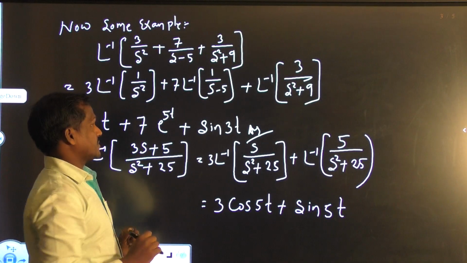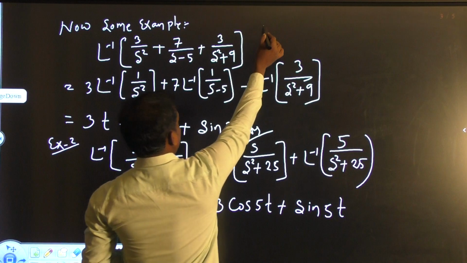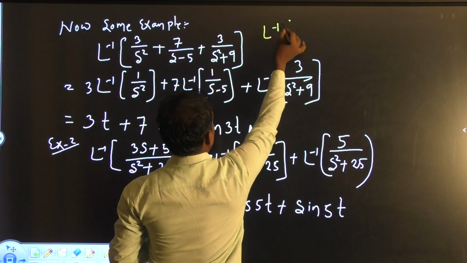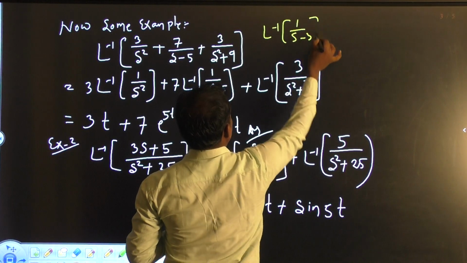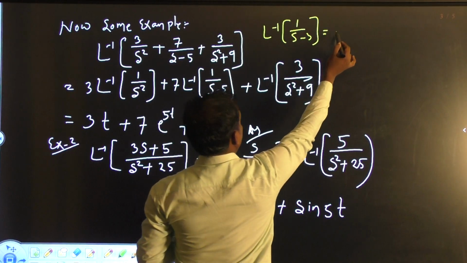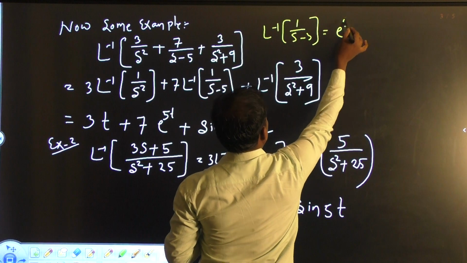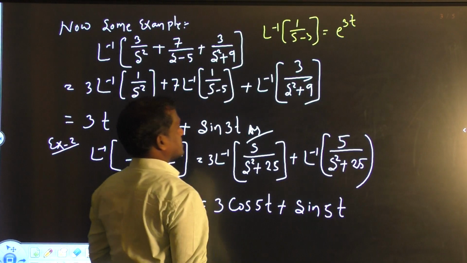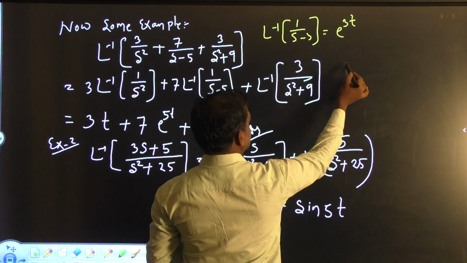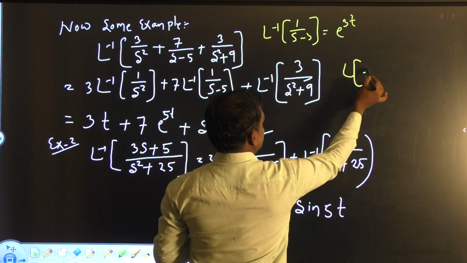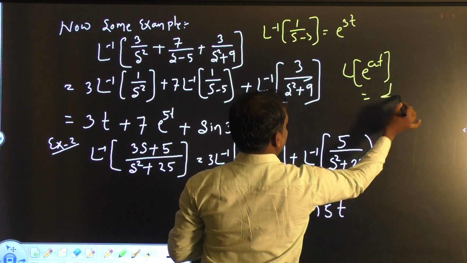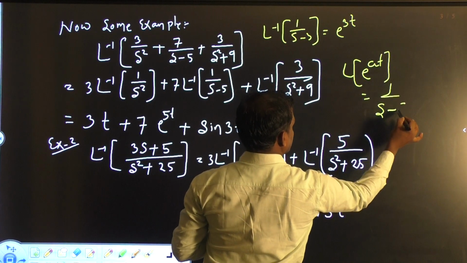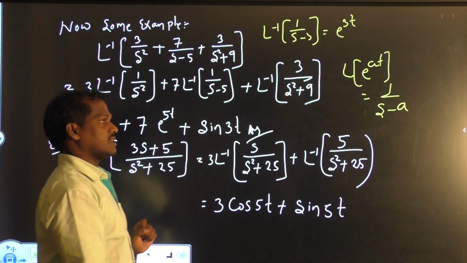We also know from before that Laplace inverse of 1 by s minus 3 is e to the power 3t. Why? Because we know that Laplace of e to the power at is 1 by s minus a.